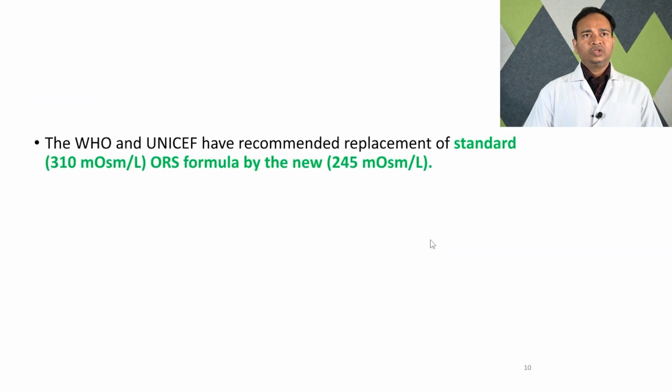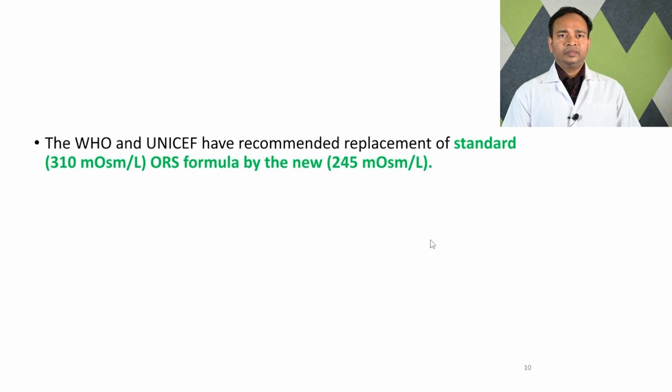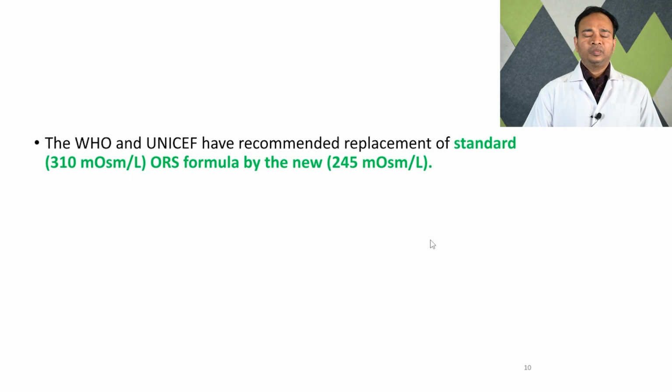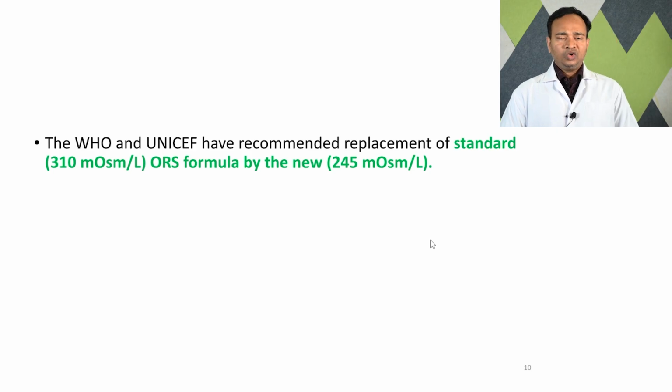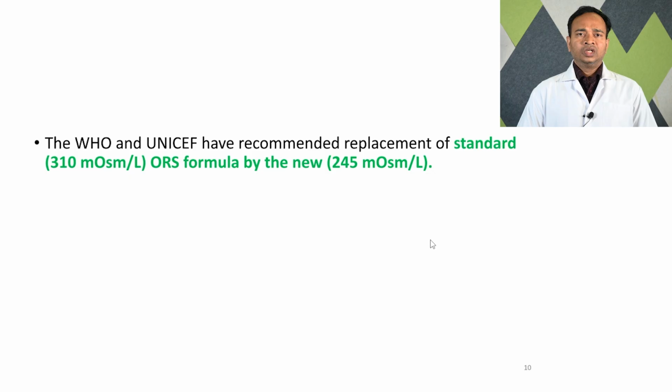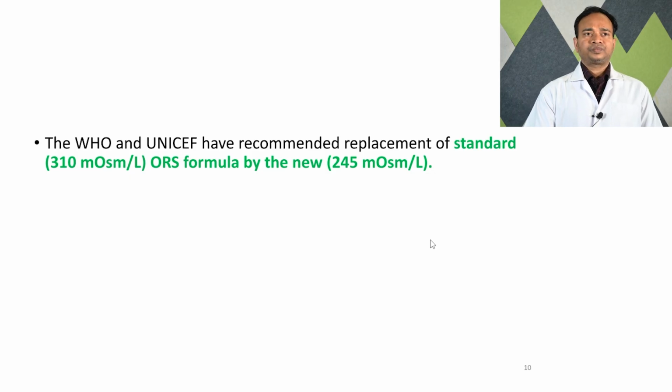The WHO and UNICEF have recommended replacement of the standard 310 milliosmol per liter ORS formula by the new 245 milliosmol per liter. So the 1984 WHO formula was 310 milliosmol and this new formula is 245 milliosmol per liter.